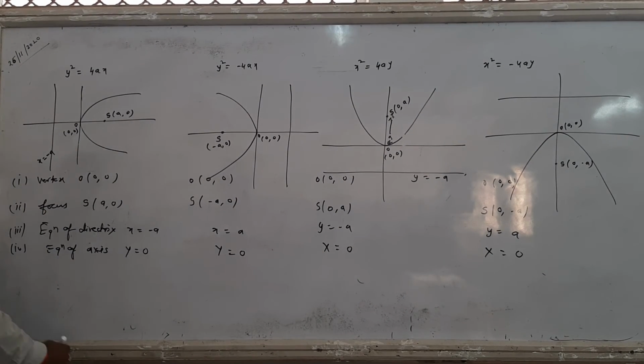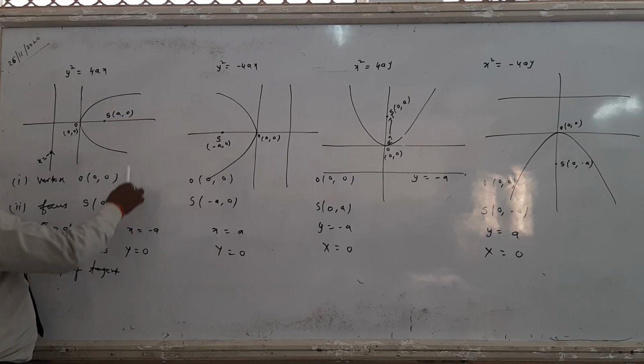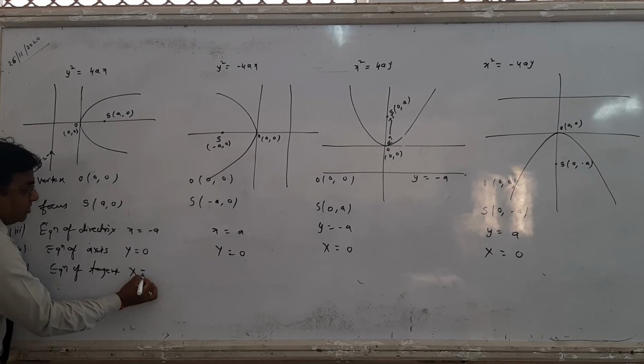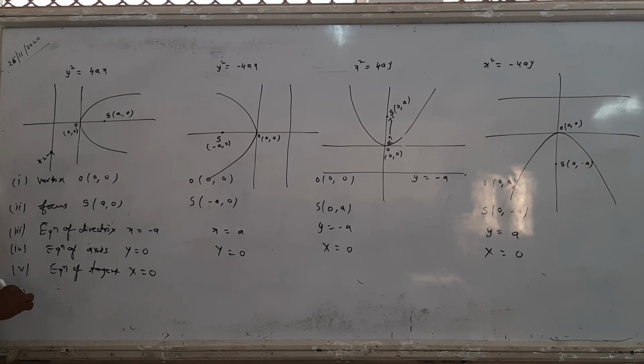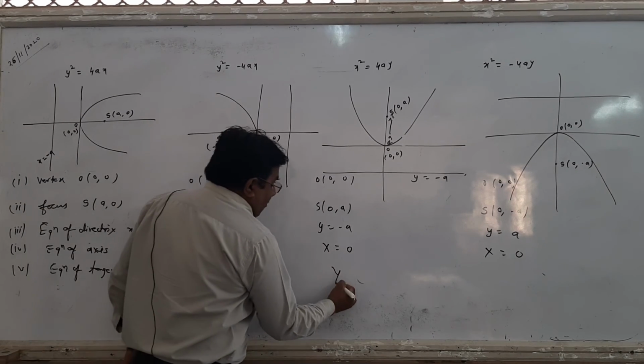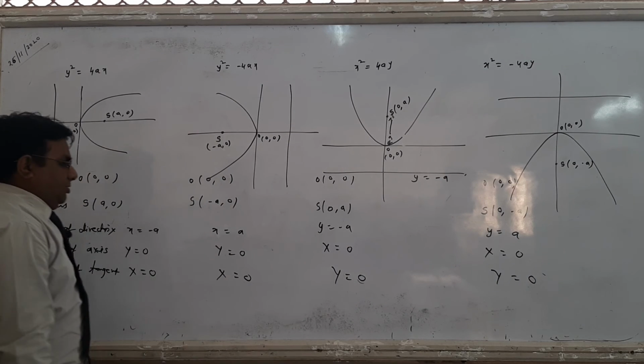Now the fifth thing, what is the equation of the tangent? The right hand parabola touches the y-axis, and on the y-axis the x coordinate is 0. So the y-axis is the tangent, so x equals 0. Same for the others, x equals 0 and y equals 0. This is the equation of the tangent.